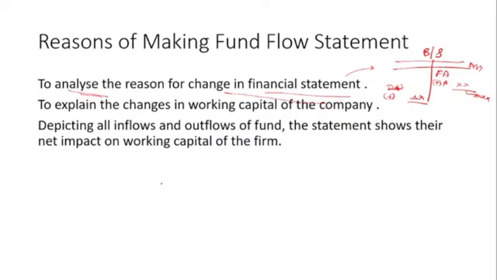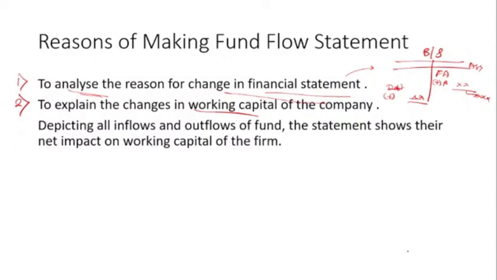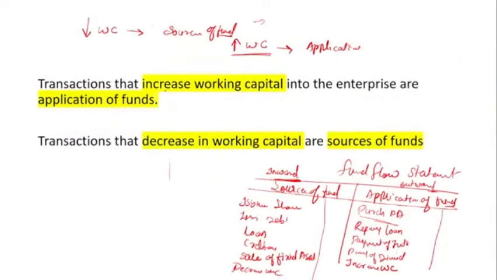Okay, now the next reason, this is the first reason. Next reason, to explain the change in working capital of the company. Because you have seen that if there is an increase in working capital, we show it on the application side. When there is a decrease in working capital, we show it on the source side, the source of the fund side.